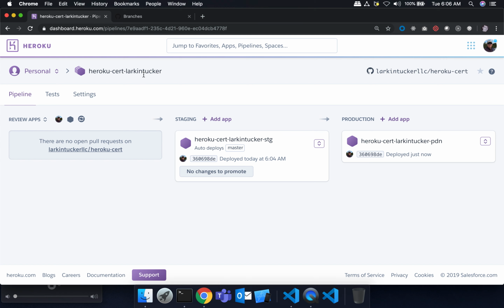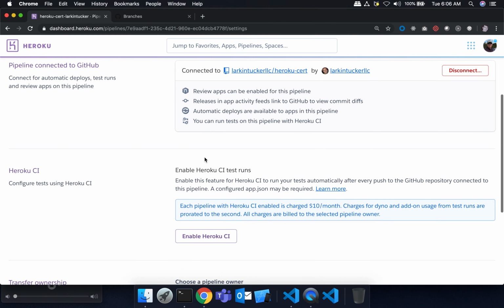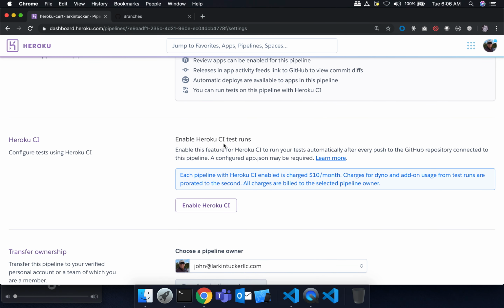So under the settings of the pipeline, which is here, there's an extra button that says enable CI run tests. The key here is Heroku continuous integration runs tests on every push to any branch. Now, there's extra charges for using it. Now, just one point of observation. I had to actually think about this a little bit.